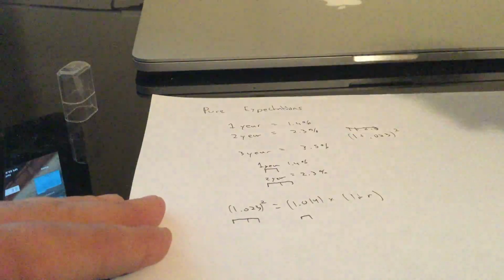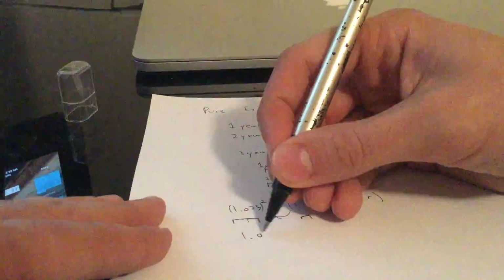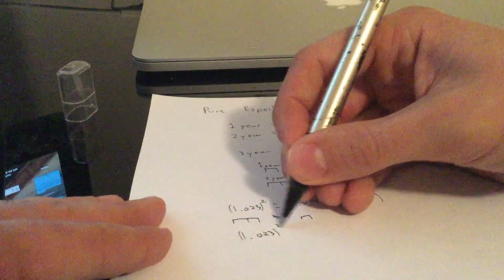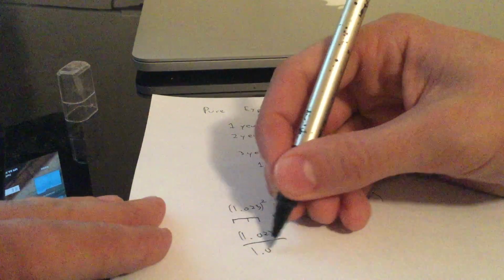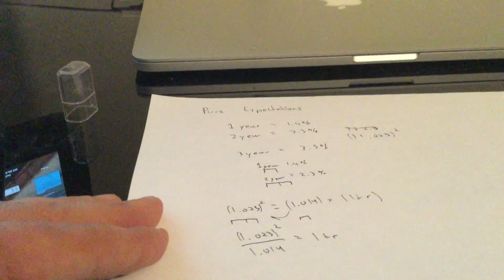So now we can just solve for it algebraically. Bring this down here: 1.023 to the power 2 divided by 1.014 is equal to 1 plus r.